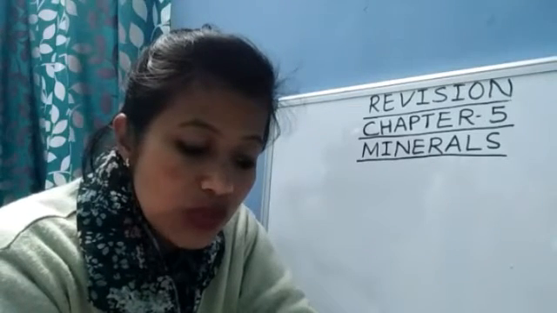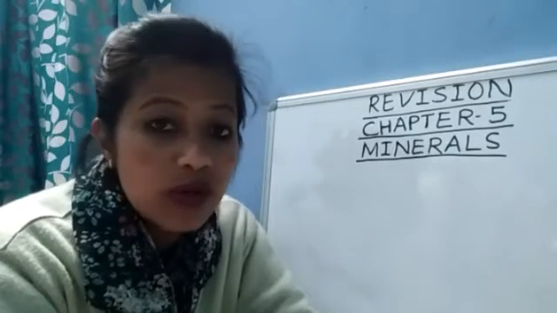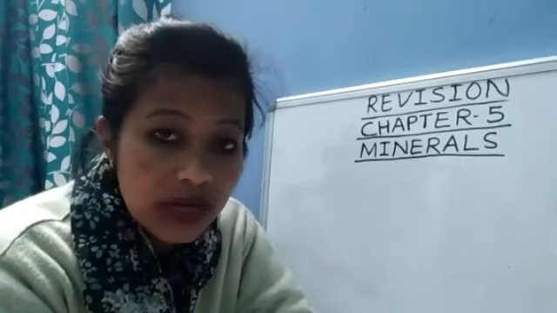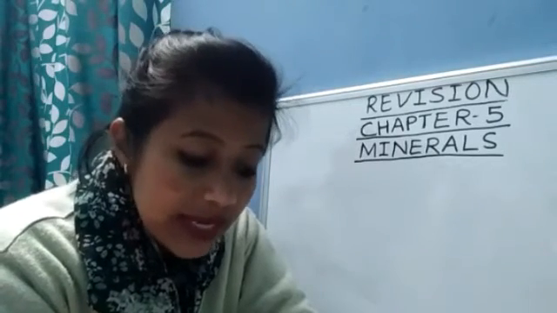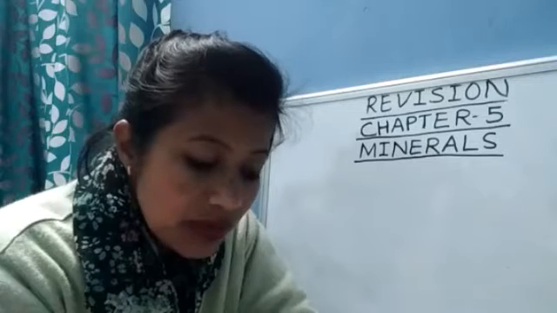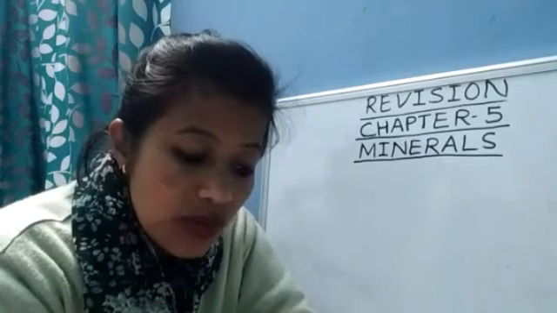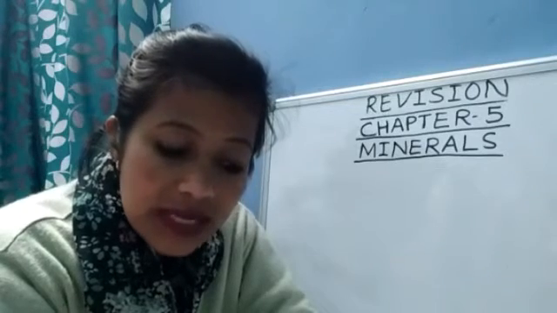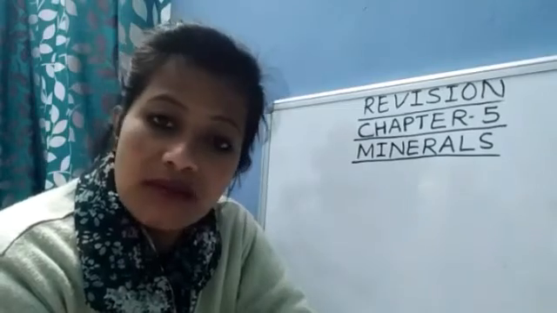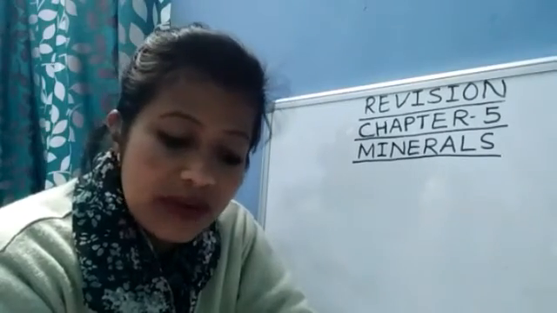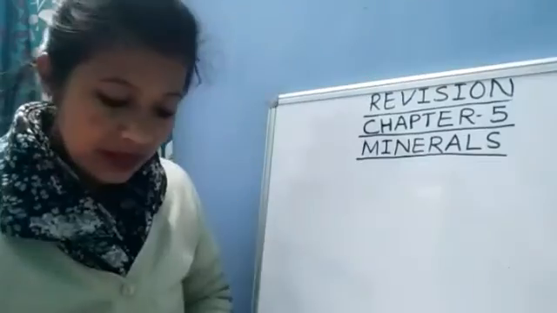Why is copper used for making radiators? Because copper is a good conductor of heat, so it is used to make radiators. Name a mineral which is used for making iron and steel. For making iron and steel, which ore is needed? Manganese.